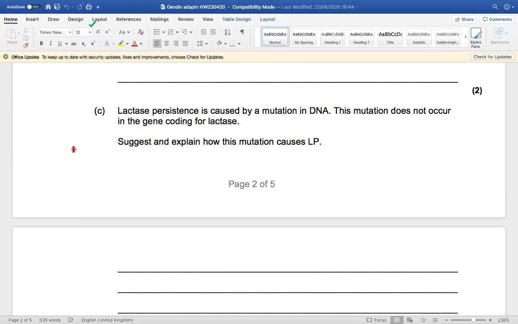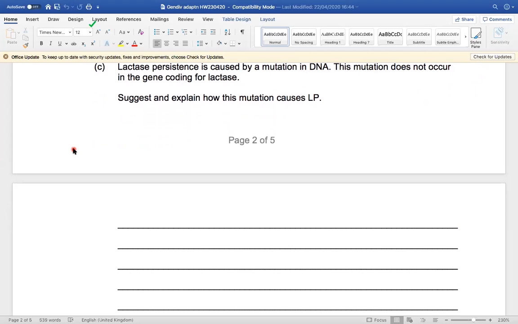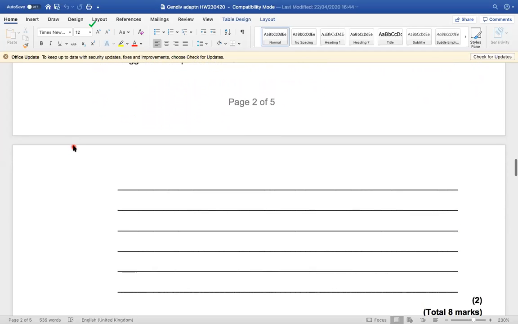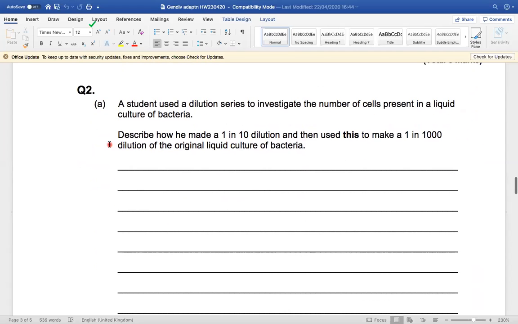What else can affect whether or not a gene is transcribed? Well, you need transcription factors in order to transcribe a gene. Maybe something's happening with the transcription factors. Slightly unfair, this one, I will say, because we've only just mentioned transcription factors. You only really learn about them properly in year 13. So try and answer this question thinking about other proteins, mutations in other proteins that might affect the transcription of the LP gene.